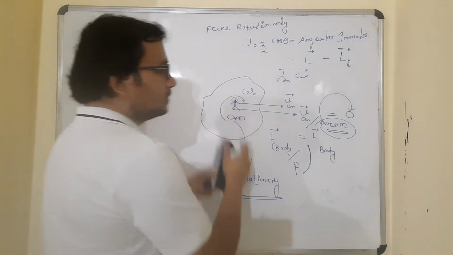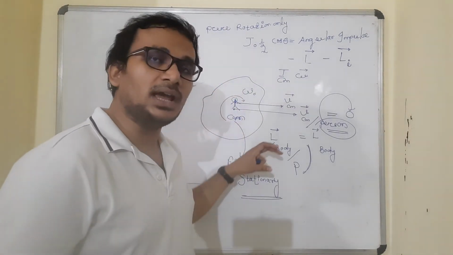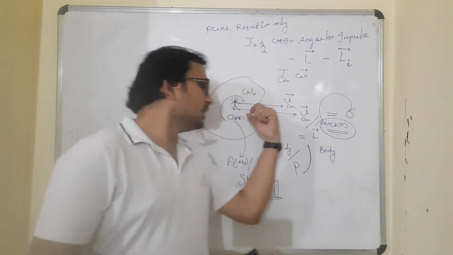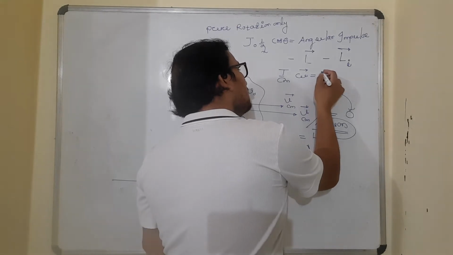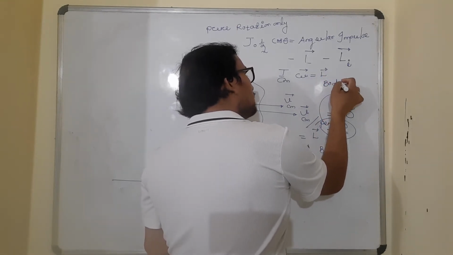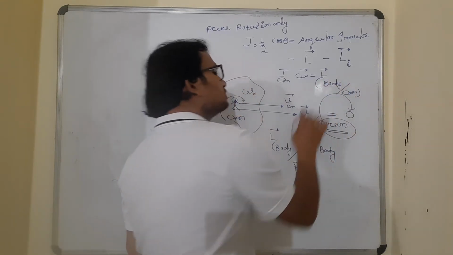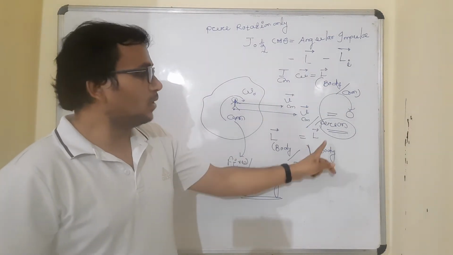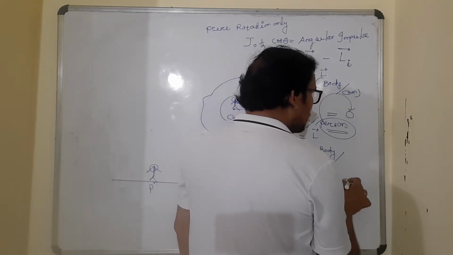So what is this term, I into omega vector, that is written here? This term is nothing but the angular momentum of the body as observed by a person standing on the center of mass. So I can say this is the angular momentum of the body with respect to the center of mass. With respect to a person on the center of mass means with respect to the center of mass. That will be I_CM omega vector. So body with respect to center of mass, I got it, that is I into omega.